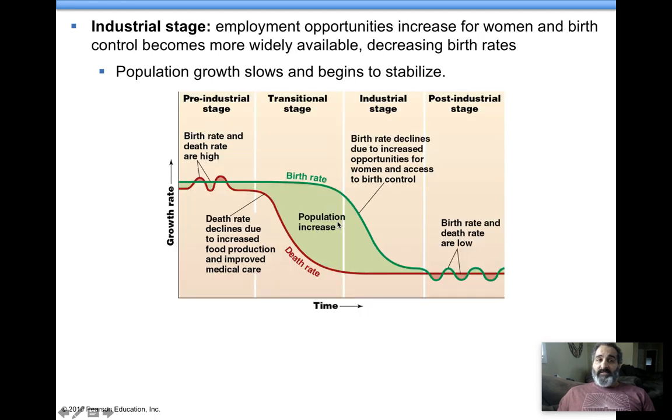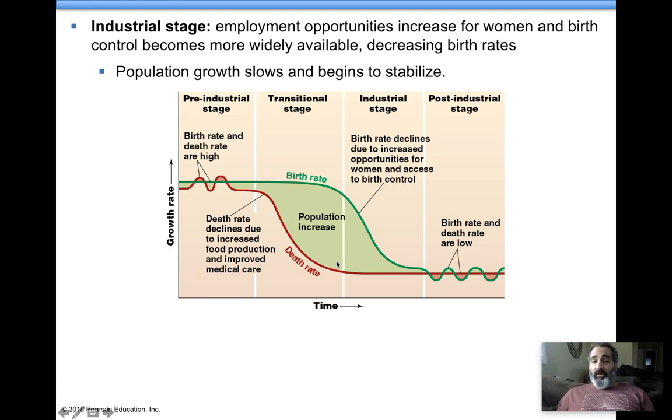Okay. Next stage, the industrial stage. Birth rates start to decline. Why? Women begin joining the workforce. Women start to think about, maybe I don't want to have as many kids. I have a job. We need my income. So the industrial stage starts creating opportunities for women. Okay, women don't want to have as many kids. Birth control doesn't necessarily mean they're always using condoms or always using birth control. It means they're just not choosing to have as many kids. That's part of it too.